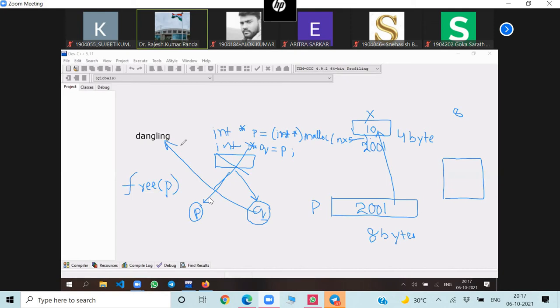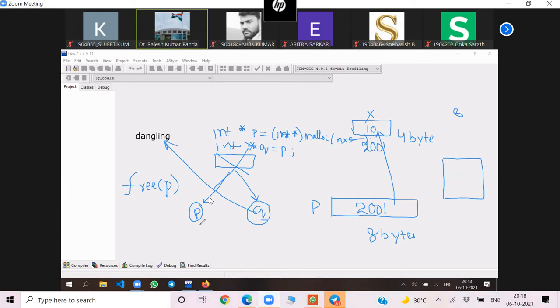It is a memory location which is not valid. So here Q is known as your dangling pointer because I have written free P. Now if I write free Q, then P is known as your dangling pointer.